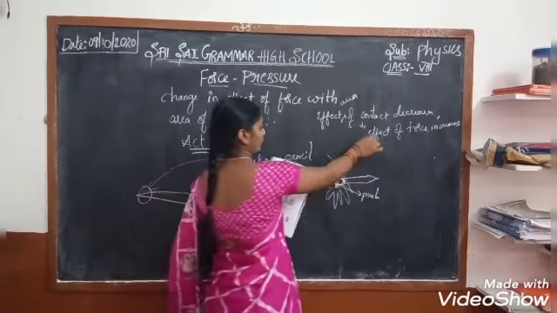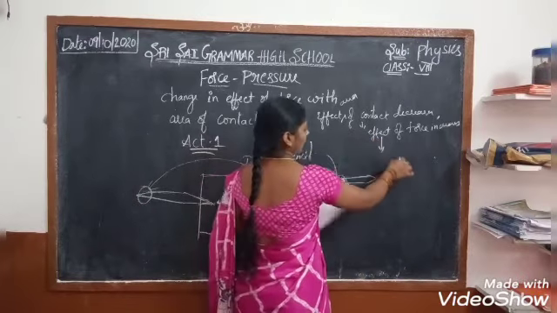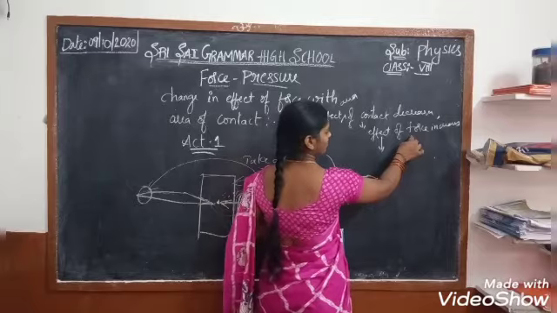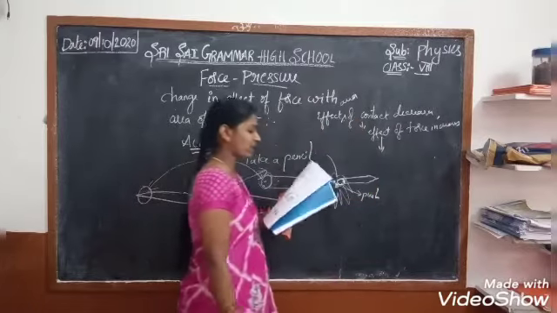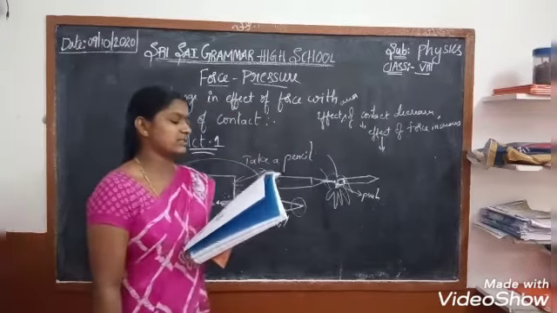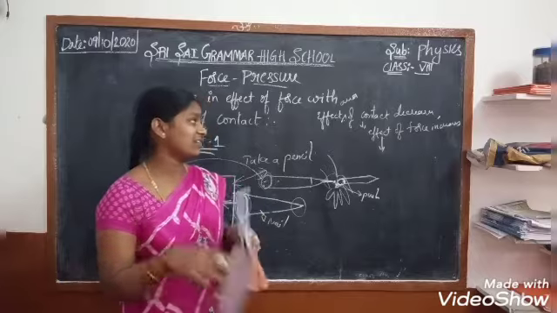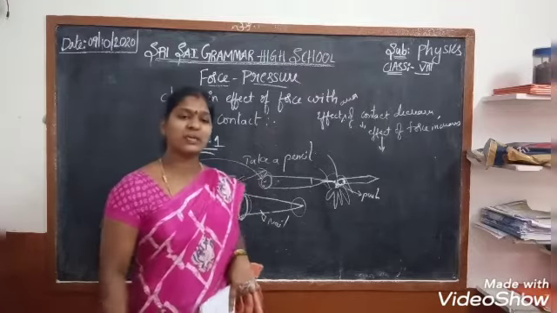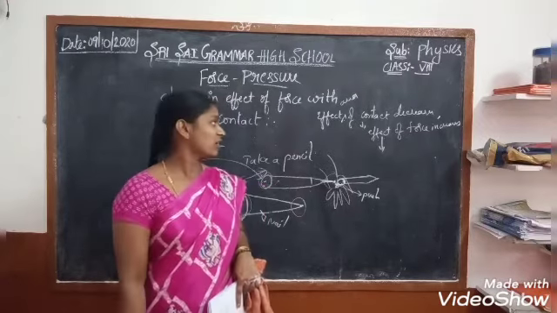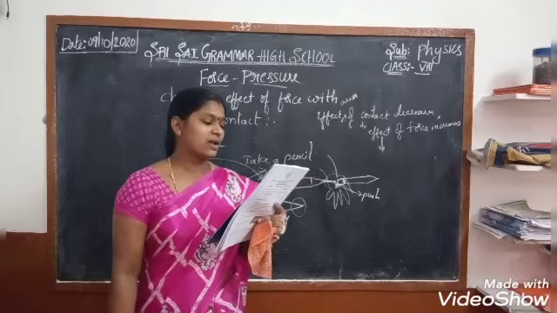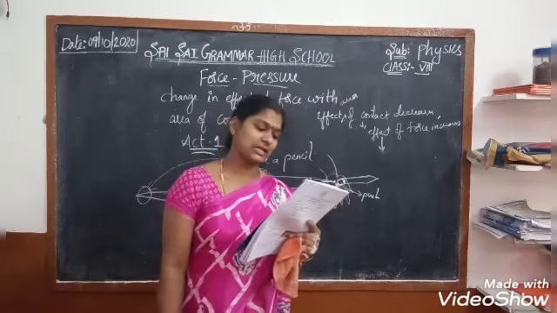If the area of contact increases, the effect of force decreases.